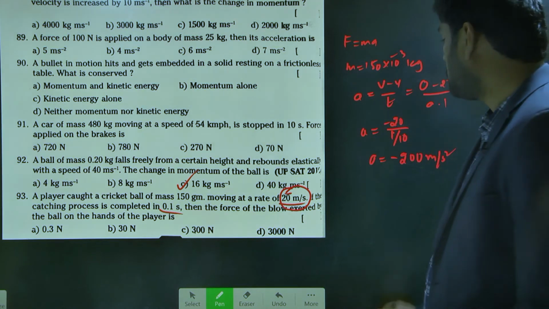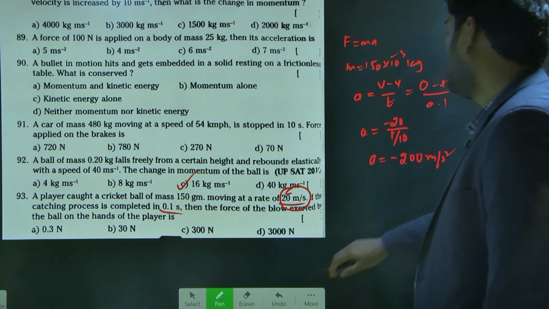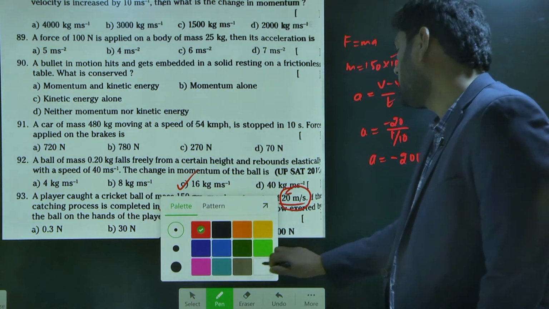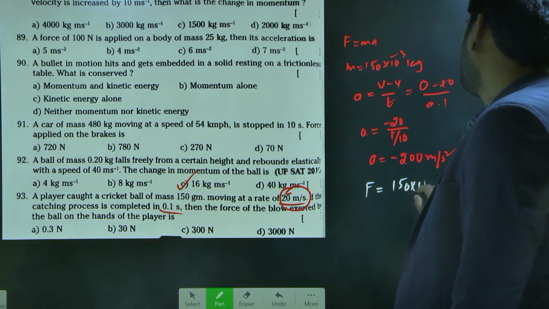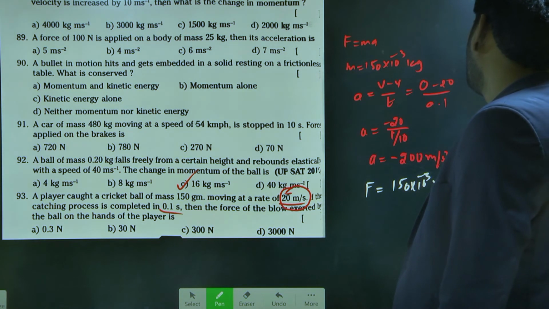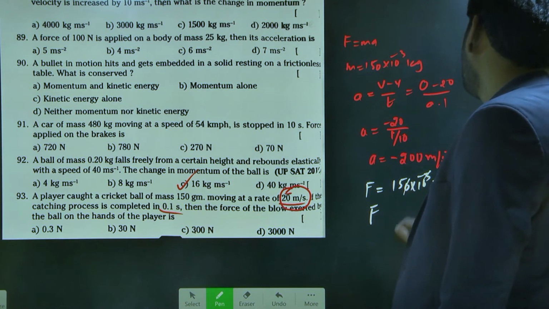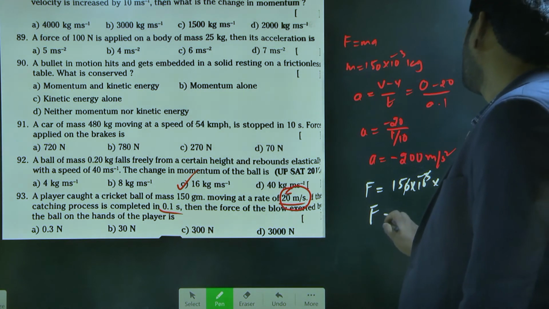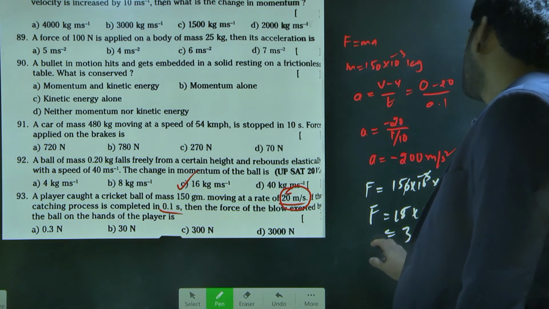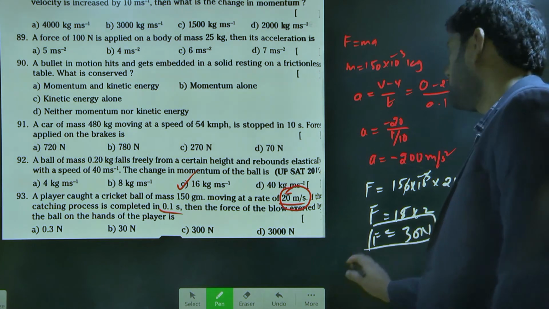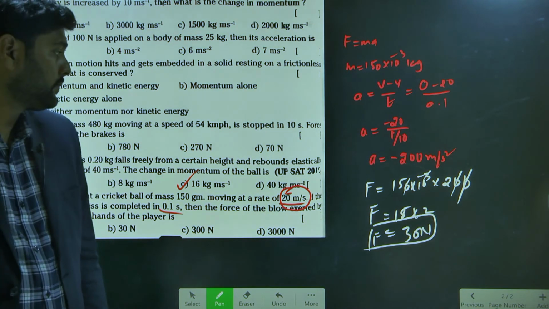Once you have the acceleration, apply this correlation. F is equal to m, the value is 150 into 10 power minus 3 into 200. So here 2 zeros cancel. So even this is also cancelled. 15 into 2, which is equal to 30 Newton. So that 30 Newton is our answer. Understand? Yes. Yeah.